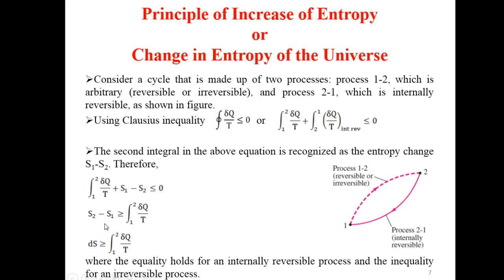Rearranging the above term, we can write S2 minus S1 greater than equal to integration from 1 to 2 for the quantity differential of heat divided by temperature, or we can say small change in entropy dS greater than equal to differential of heat divided by temperature, where the equality holds for an internally reversible process. This symbol will be replaced with the equality symbol for an internally reversible process, and with the greater than symbol for an irreversible process.